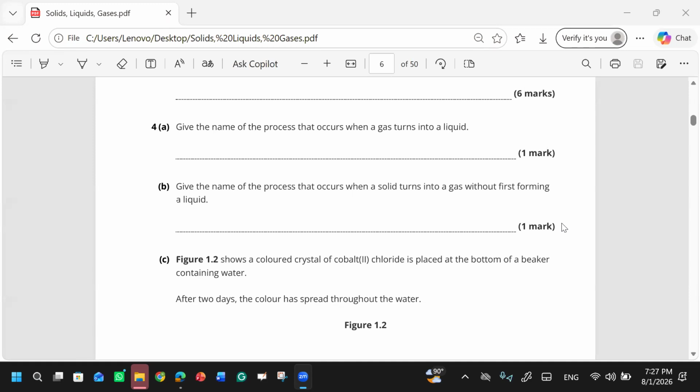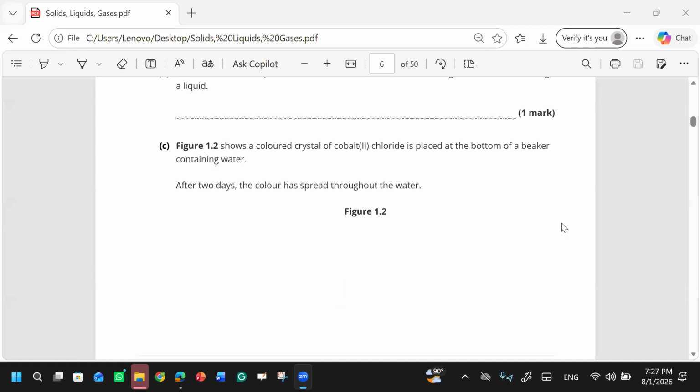without forming a liquid. I wasn't sure about this. This is known as sublimation. I thought it was evaporation. No, this is sublimation. For example, you have ice, and the ice directly converts into gaseous vapors without converting into liquid. That is known as sublimation, a direct conversion from gas to solid or from solid to gas, right?